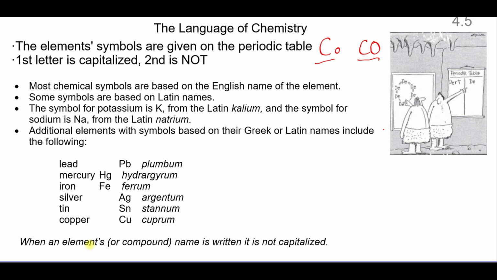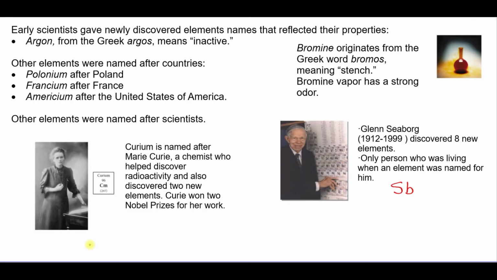When we write an element's name or a compound's name, we do not capitalize it. The only exception is, of course, if it's at the beginning of a sentence. We also have element names that reflect their properties. Argon is inactive, and argos in Greek means inactive. Bromine also comes from a Greek word, bromos, meaning stench, and bromine vapor has a very strong, irritating odor.